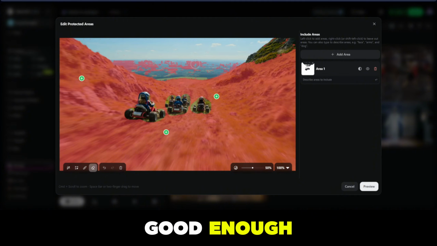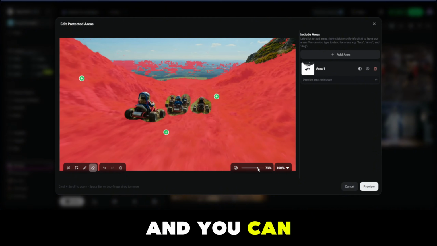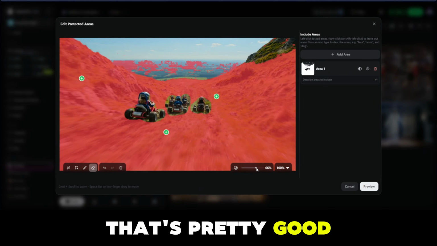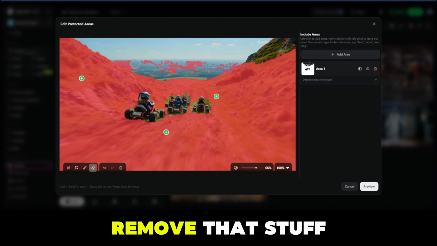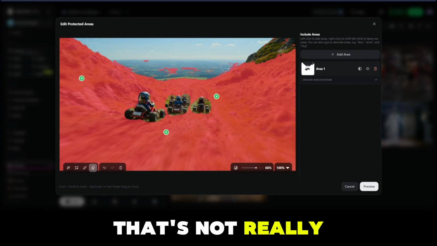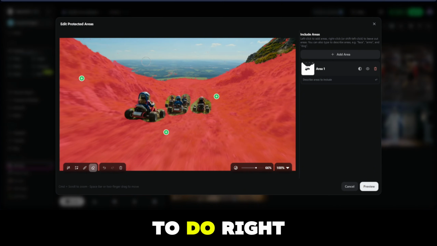Okay, that's going to be good enough. We're not going to go full on, we're just testing it here. And you can increase the intensity here. That's a pretty good feature. Maybe we're going to remove that stuff over here. That's not really necessary for us to do right now because that's in the distance.